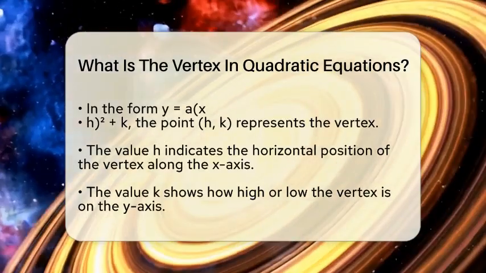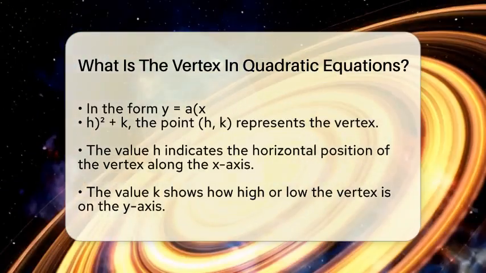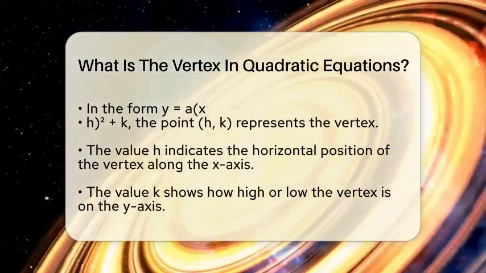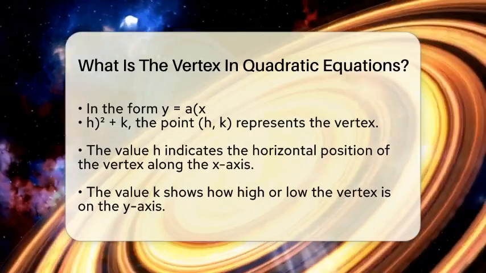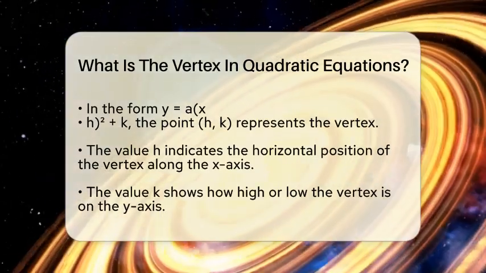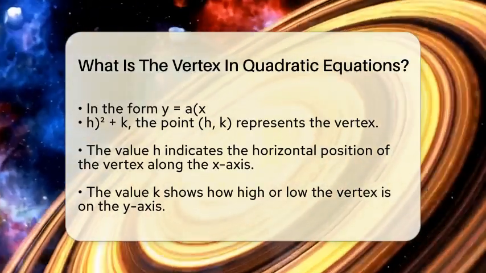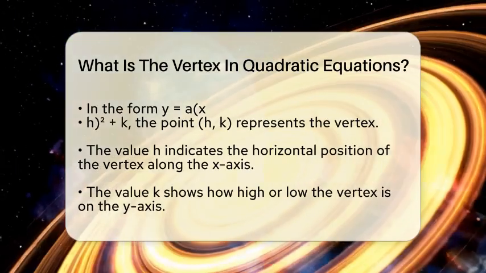The a value influences whether the parabola opens up or down. If it is positive, the parabola opens upward, and the vertex is the lowest point. If it is negative, it opens downward, and the vertex is the highest point.